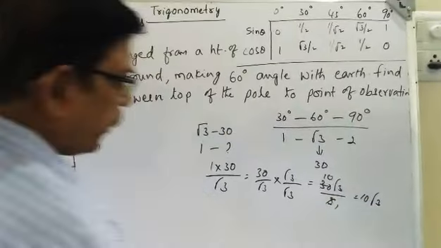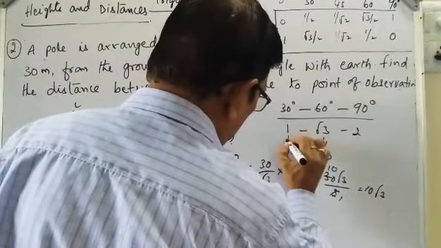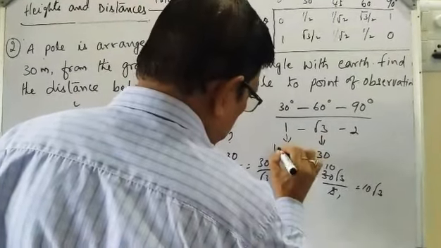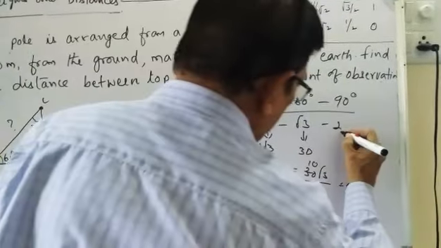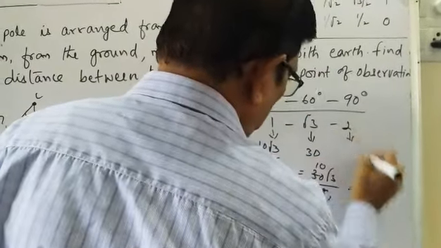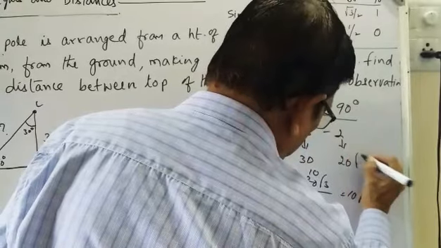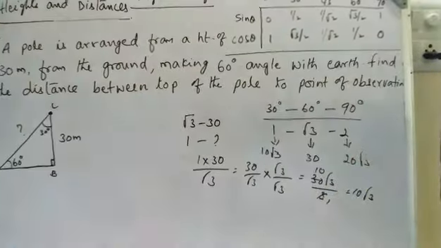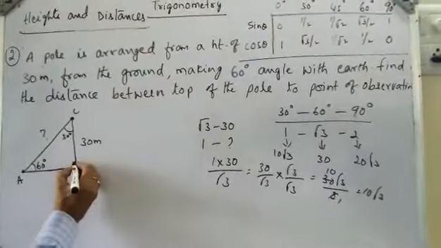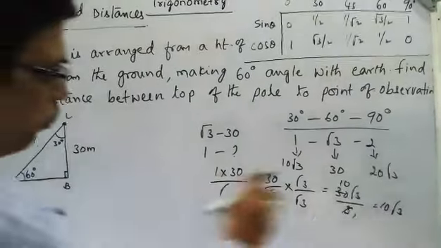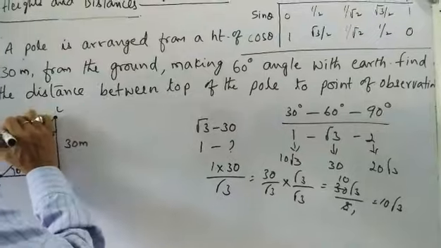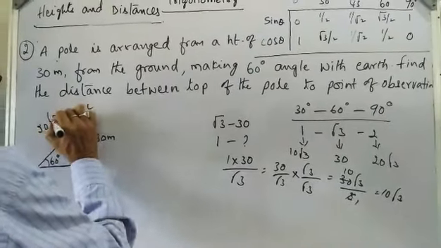So it is equal to 10 root 3. So one part is 10 root 3 and two parts is 2 into 10, 20 root 3. This is the side opposite to 90 degrees, AC. So what is AC? This is equal to 20 root 3.